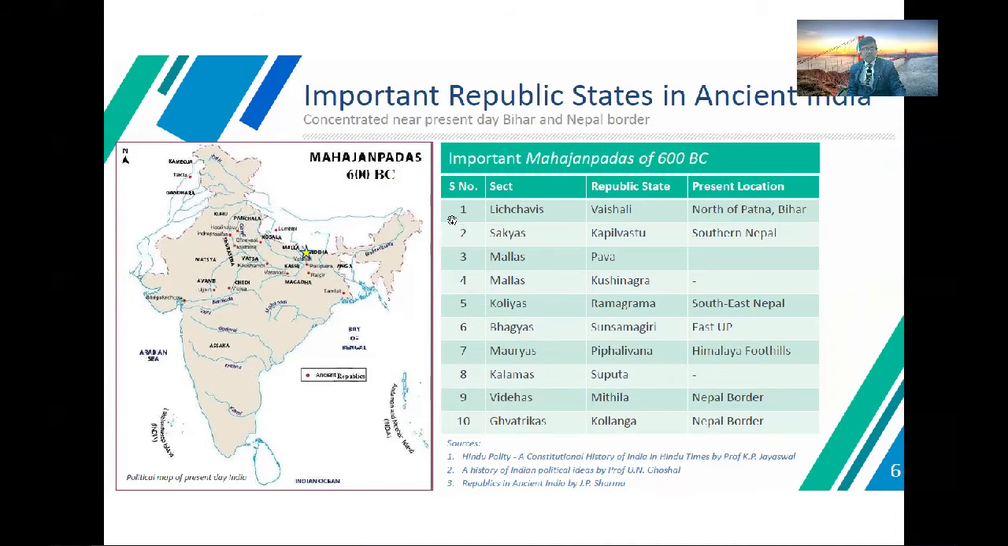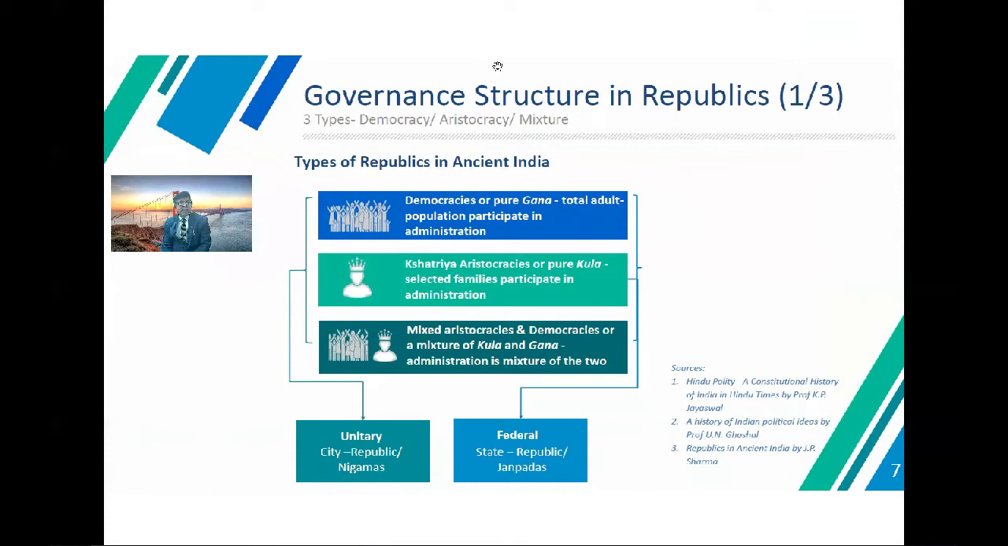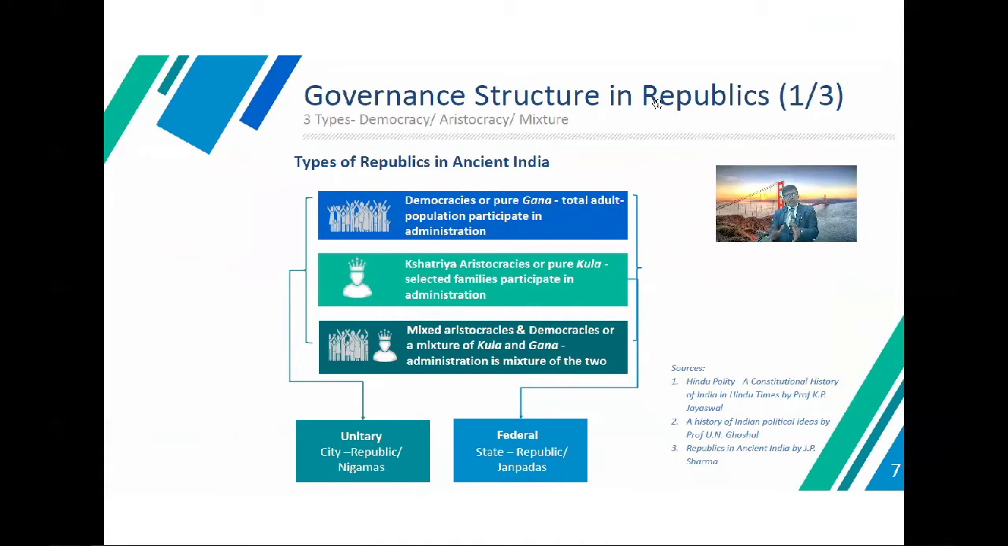So in these cases, government structure in the republic: communist republic, and three types of democracy related with aristocracy and mixtures. Types of republic in ancient India: democracy or pure Gana, where the total adult population participates in the administration; Kshatriya aristocracy or pure Kula, where selected families participate in the administration; and the mixed aristocracy and democracy, a mixture of Kula and Gana.